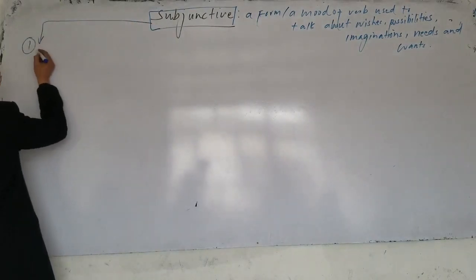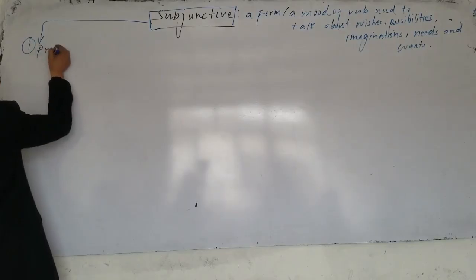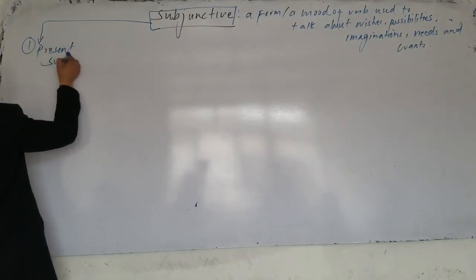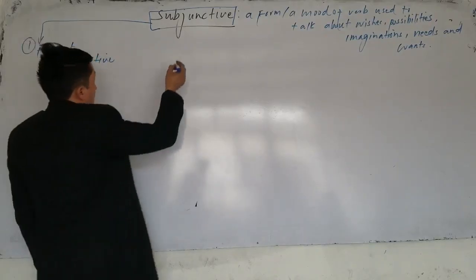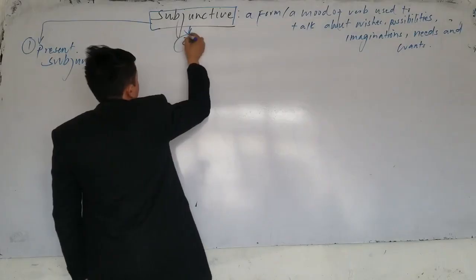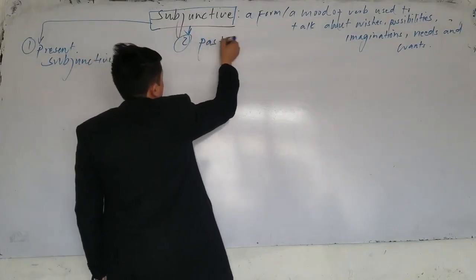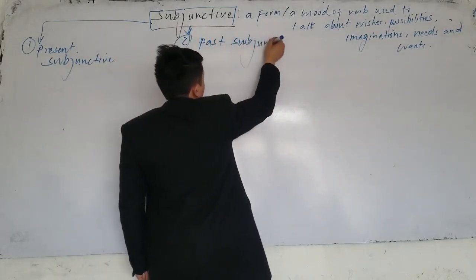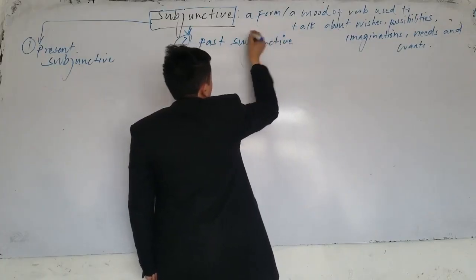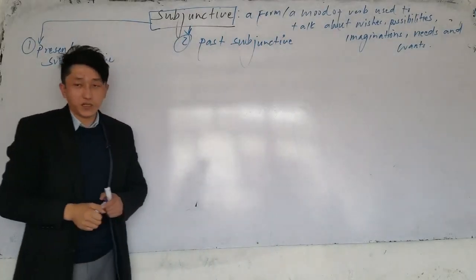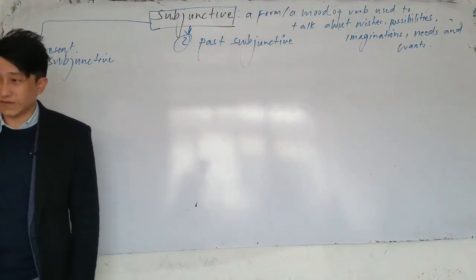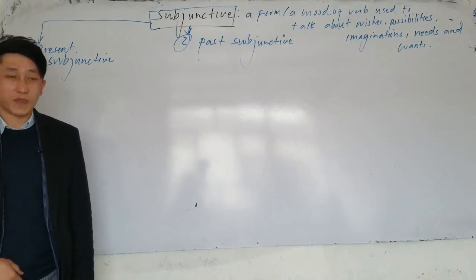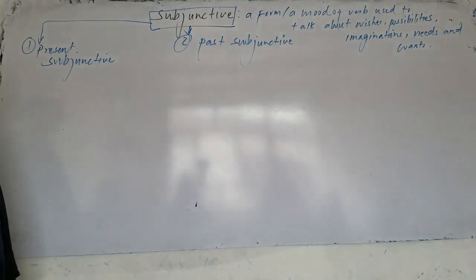Here, generally we have present subjunctive, and after that, the second one, we have past subjunctive. Now there are generally two. Sometimes people also use perfect subjunctive, which is not very common. But here we only talk about two subjunctives: the present subjunctive and the past subjunctive.